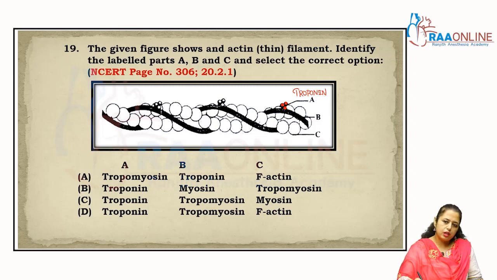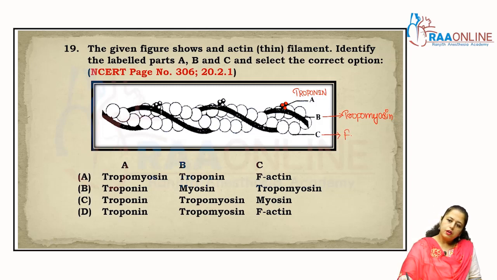Which runs along the length of the F actin, filamentous actin, right? So that B is tropomyosin, and that C is F actin, that is filamentous actin, which is made up of G monomeric globular protein, right?